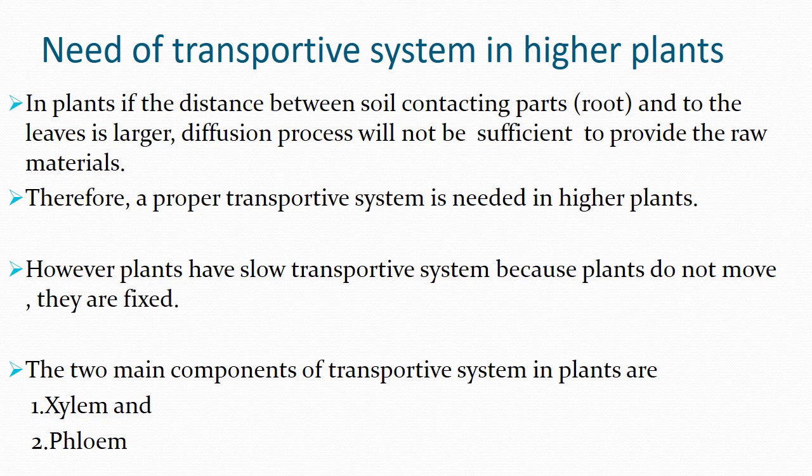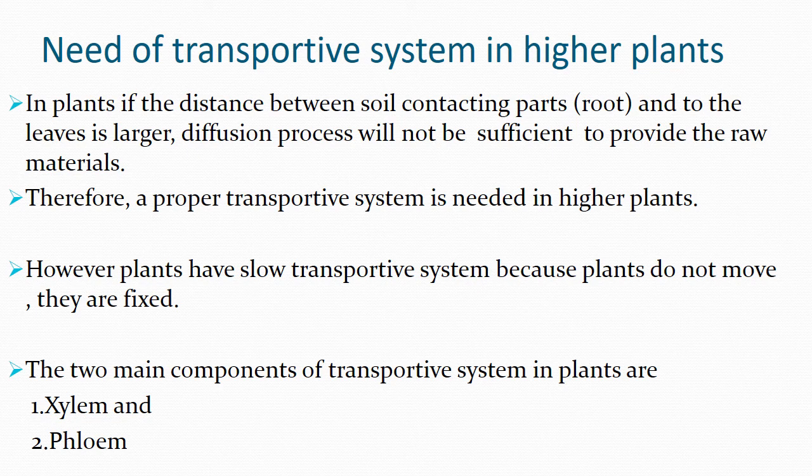But in plants, if the distance between the soil-contacting parts, that means the roots, and the leaves is longer, the diffusion process is not sufficient to provide the raw materials to the other parts of the plant. Then they need a proper transportation system.